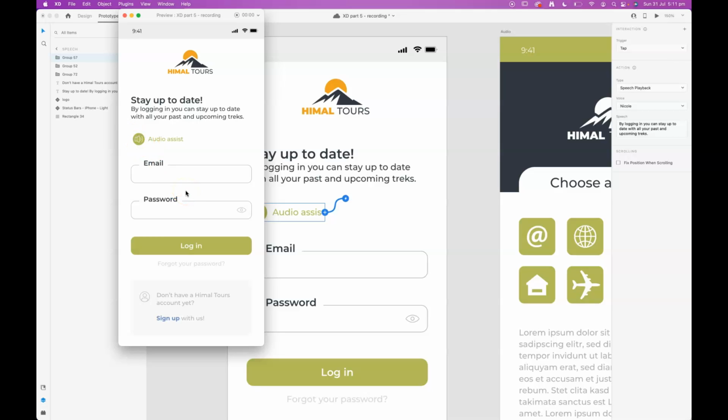Stay up to date. By logging in, you can stay up to date with all your past. Stay up to date. By logging in, you can stay up to.